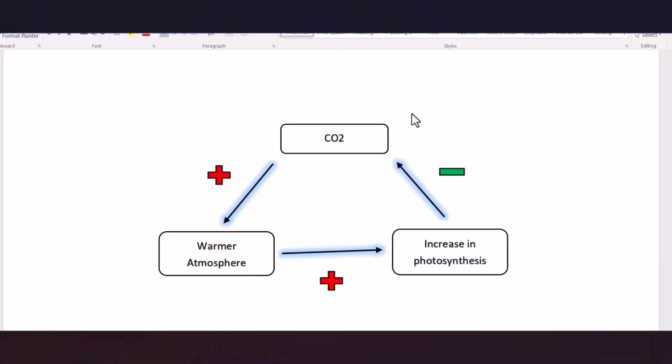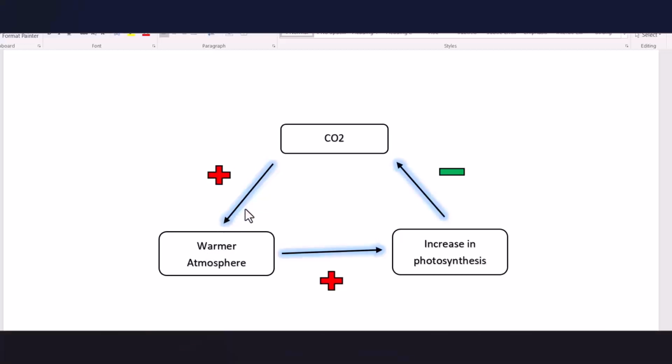This is an example of a negative feedback loop. The previous one was a positive feedback. In this loop, if we begin from CO2 and move counterclockwise, an increase in CO2 can lead to an increase in the temperature of atmosphere, and warmer atmosphere can lead to increase in photosynthesis.